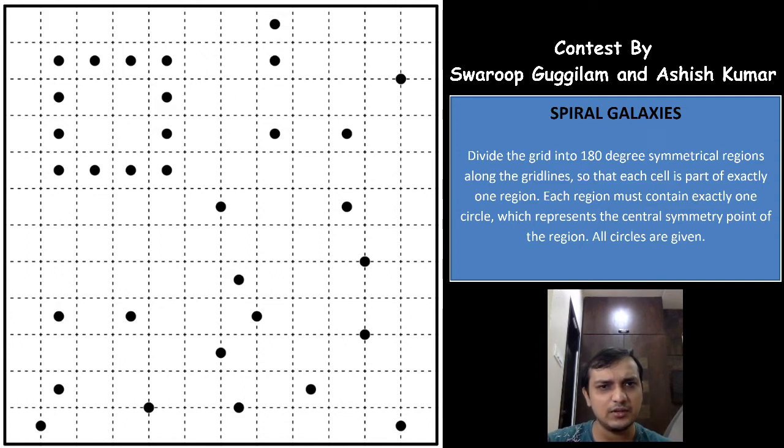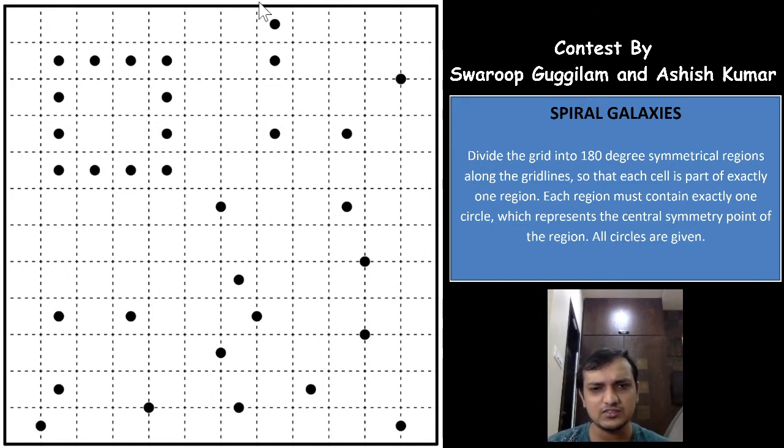Let us assume that, okay, as you can see, this is one of the galaxy, and it is 180-degree rotational symmetric galaxy, right? The region is rotational symmetric, so even if you rotate this region 180 degrees, it forms the same orientation and same shape, right? So that is what is a 180-degree rotational symmetric.